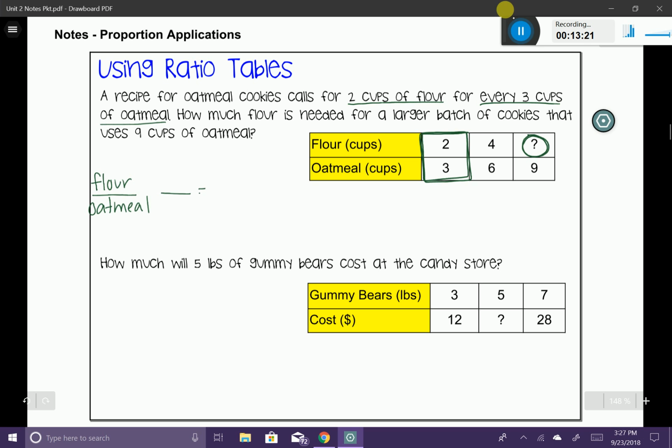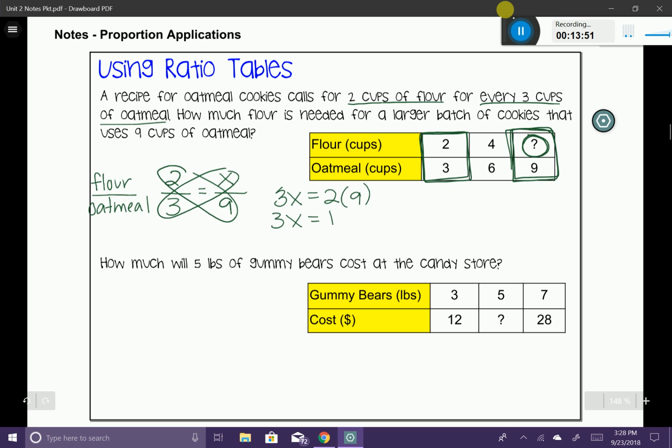My first ratio in my proportion is going to be 2 over 3. And I'm going to go ahead and set that equal to the ratio that I'm trying to figure out. I'm trying to figure out how many cups of flour are going to be in 9 cups of oatmeal. So I'm going to put oatmeal on the bottom, and I'm going to put an x right there. Now, let's go ahead and do our cross products. So I have 3x is equal to 2 times 9. I'm going to simplify that down to 3x is equal to 18. And I'm going to go ahead and divide it. You're probably getting real quick at this point. So x is going to equal 6. 6 what? Well, if you look at the x, you can see that it corresponds to flour. So 6 cups of flour.